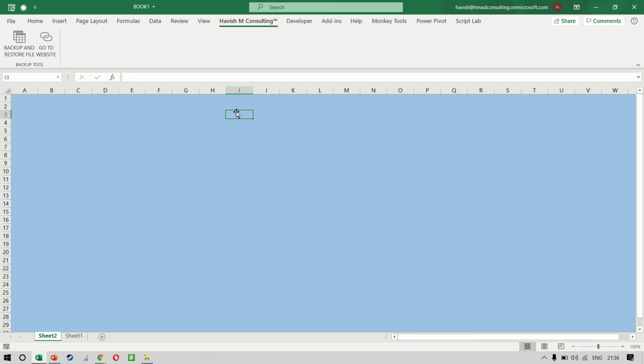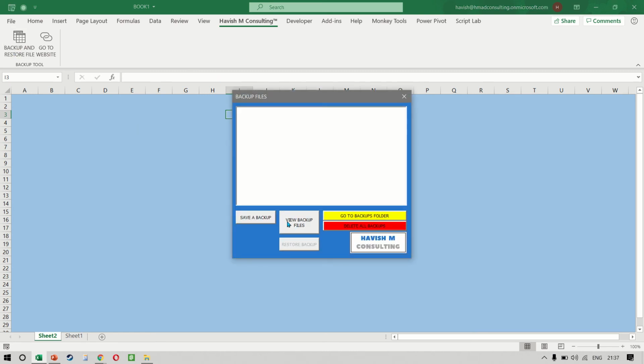We don't have to close the Excel and then go to the folder and then open a different one. For that matter, we don't even have to manually save different copies at intervals. We can simply select backup and restore, click on view backup files. This tells us that there are 3 snapshots that have been saved.